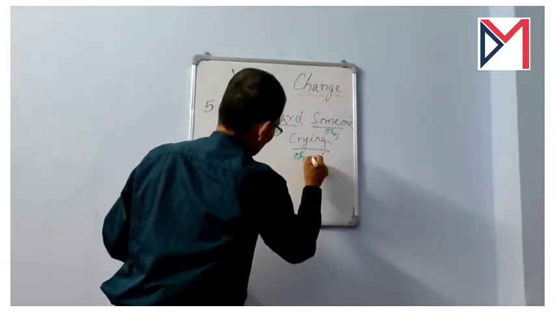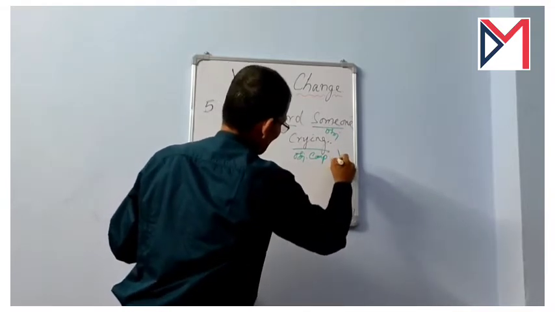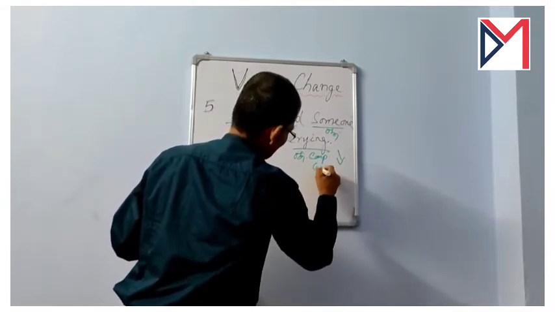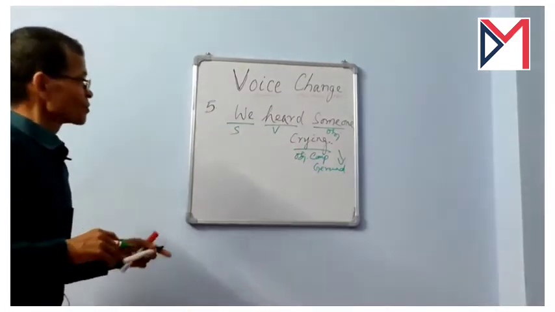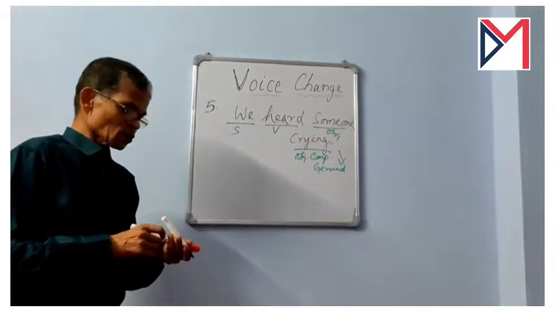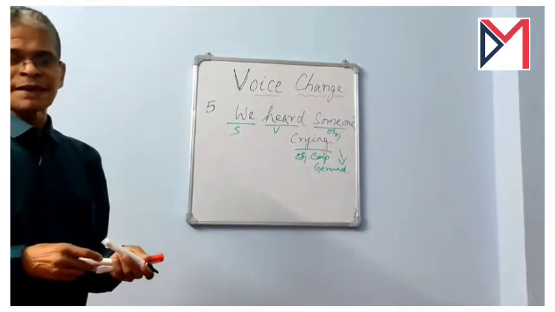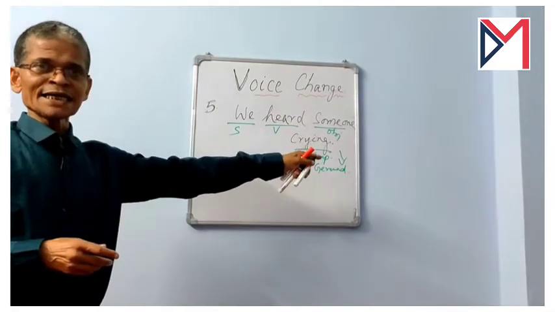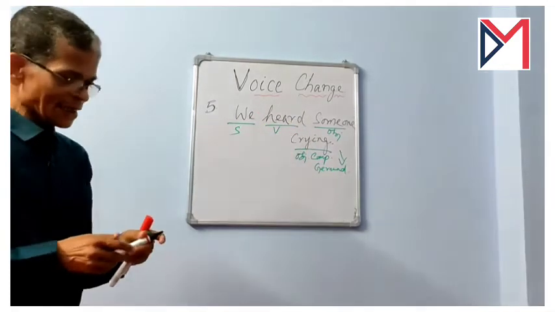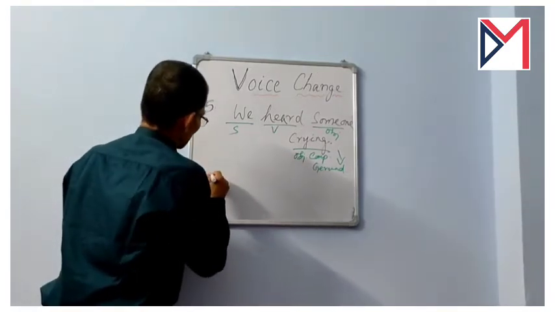Objective complement, and this is a gerund. Okay, verbal noun, gerund. Now you see, although someone, somebody, people are not used in passive voice, but here as someone is the object and it must be made the subject, therefore we have to use someone first.